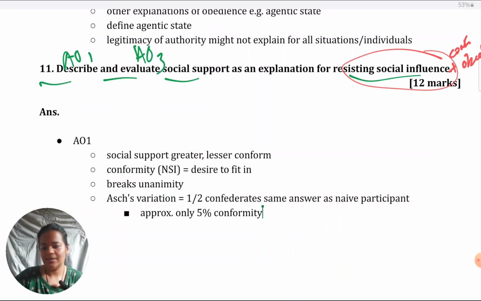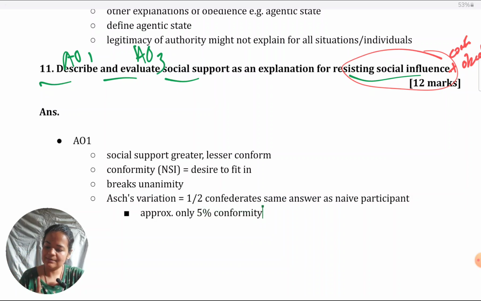One thing is, when you give any variation of Asch or Milgram, just make sure that you give the percentage of conformity or obedience found in contrast with the percentage found in the original experiments. Never give them standalone, otherwise they don't make sense. Like if I say 5% of times people were conforming, then it looks like, oh, but still 5% they were conforming despite the unanimity being broken. That's why it's important to emphasize that it's much lesser than what they conform if there is unanimity. So do present it that way.